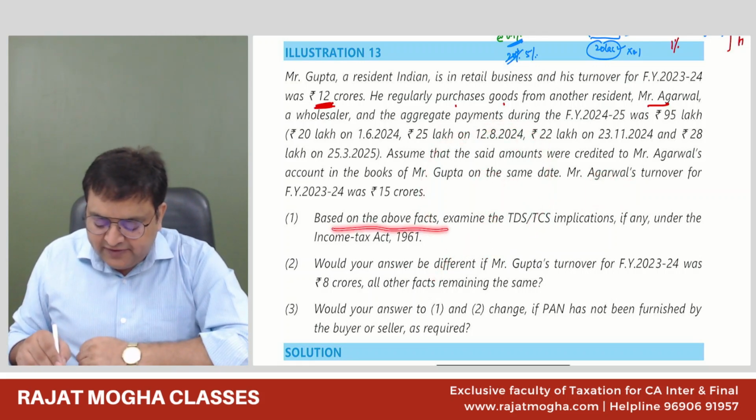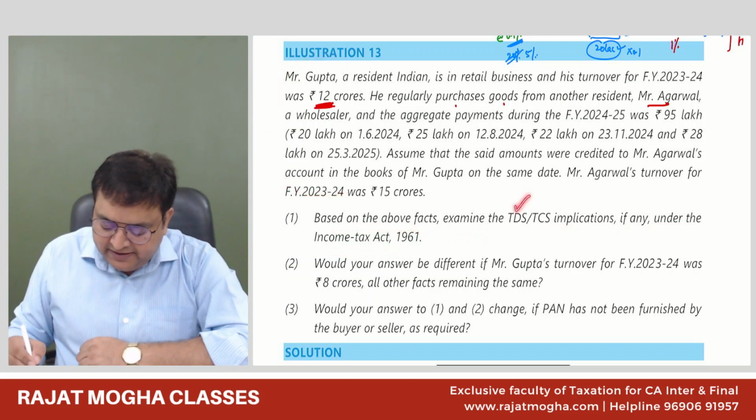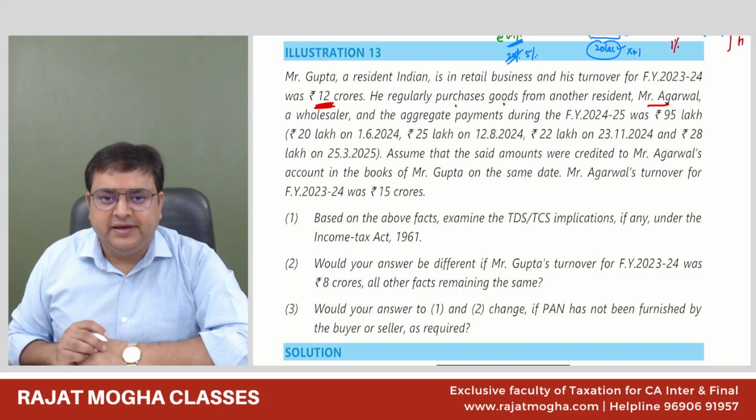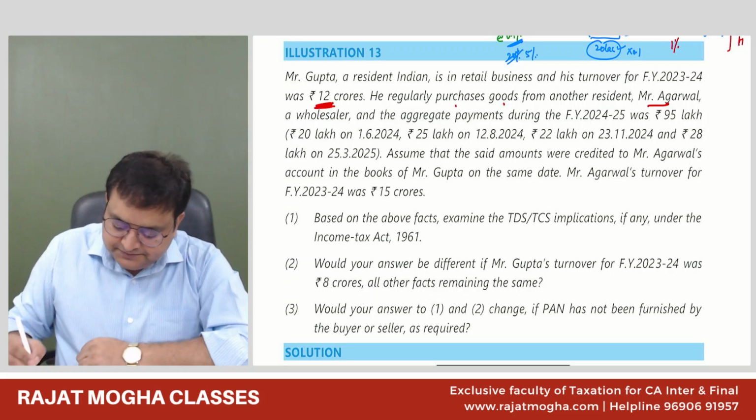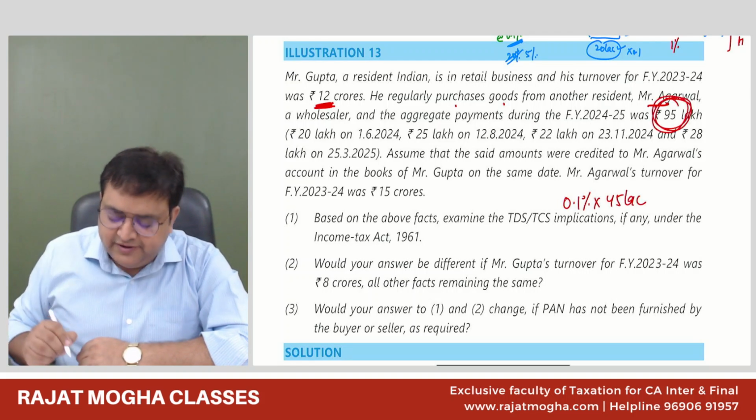So based on the above facts, examine the TDS TCS implications, if any, under the Income Tax Act. Based on this, TDS provisions will be applicable, TCS provisions will not be applicable. Got it? So it would be 0.1% of 45 lakh in excess of 50 lakh.